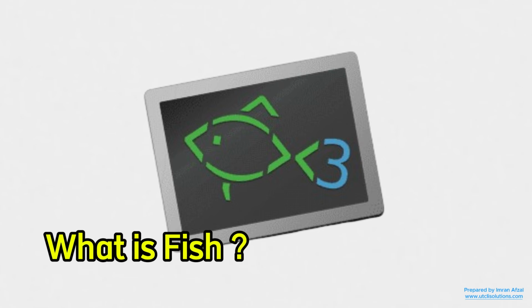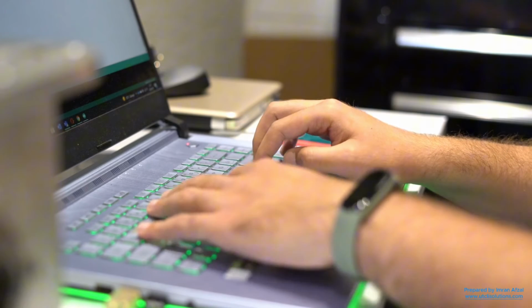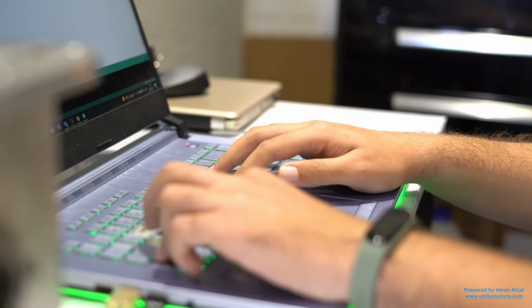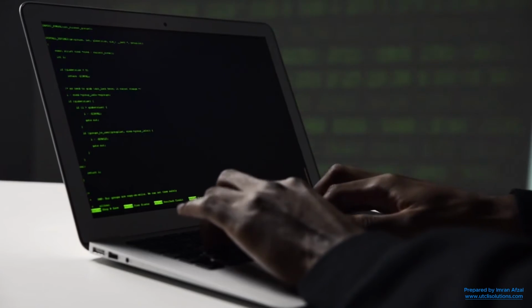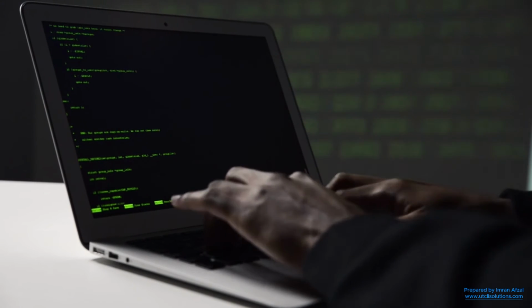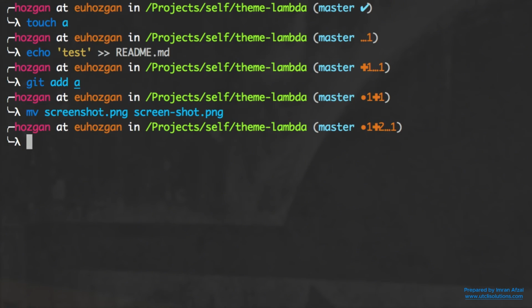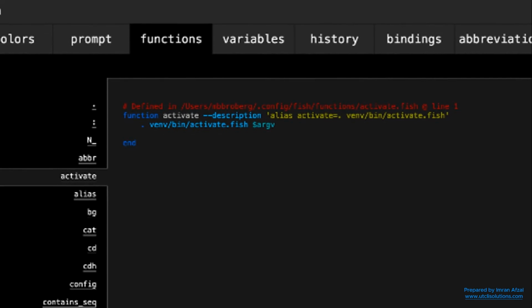What is Fish? Fish stands for Friendly Interactive Shell, and that name says it all. Fish is designed to be easy to use, even for beginners. What makes Fish different is that you don't need to tweak or configure much. It just works well right from the start. It has colorful suggestions, built-in help, and smart features that make using the terminal feel more modern.